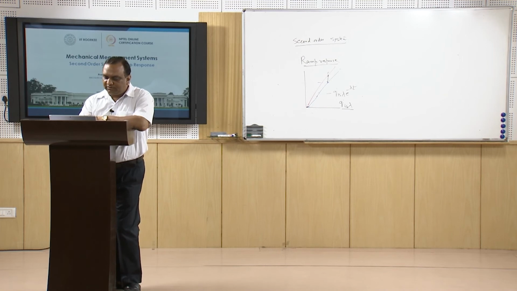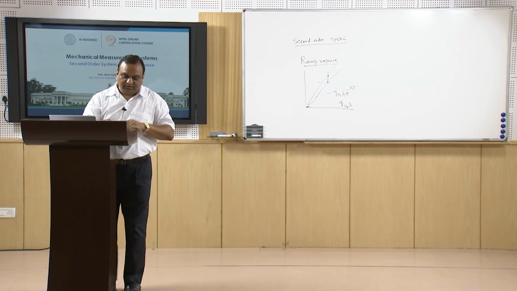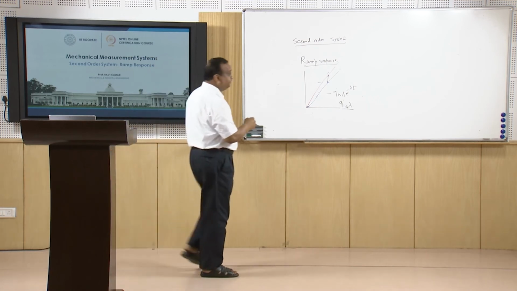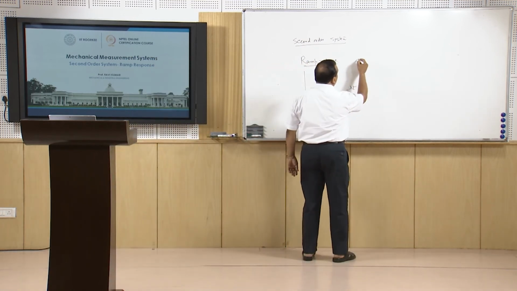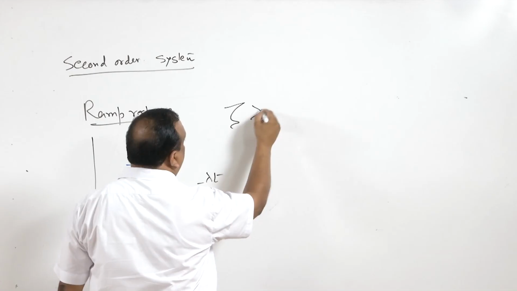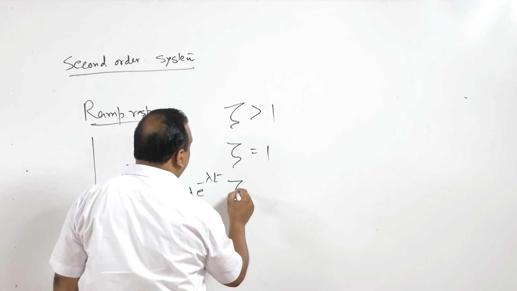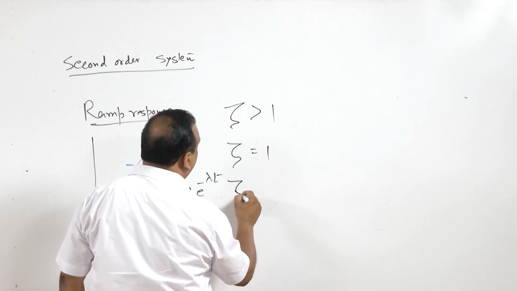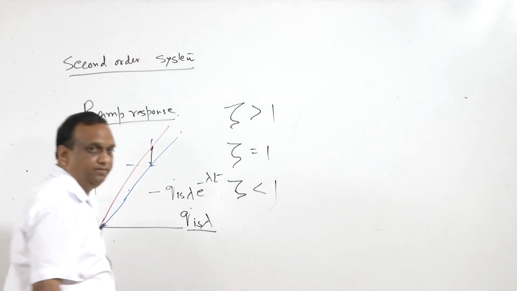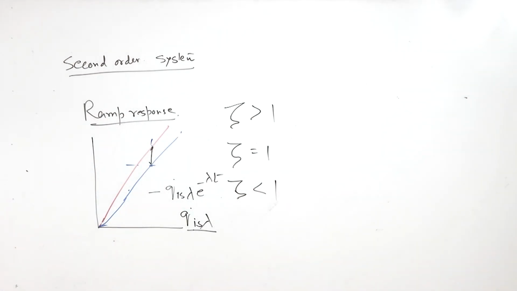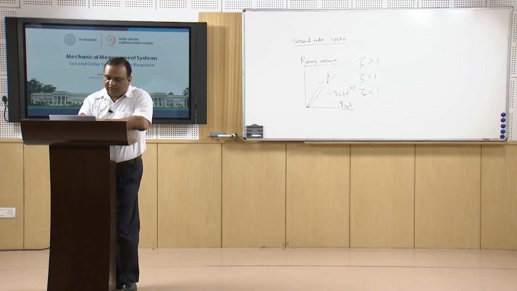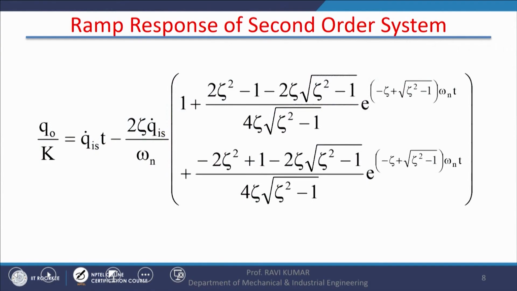This is for the damped case when zeta is equal to, here in this case, now we are going for the full-fledged ramp response. We will derive equations for all three cases: when damping coefficient is greater than 1, when system is critically damped, and when the damping coefficient is less than 1. So when the system is overdamped, in that case the output or the response of the system is expressed by this equation. This appears to be a very complicated equation,